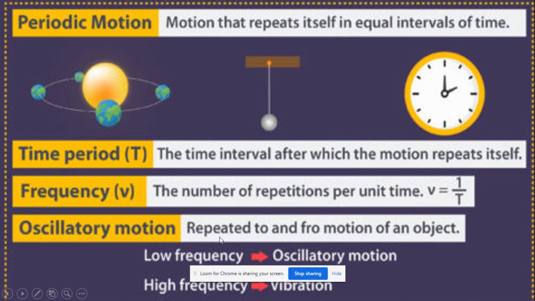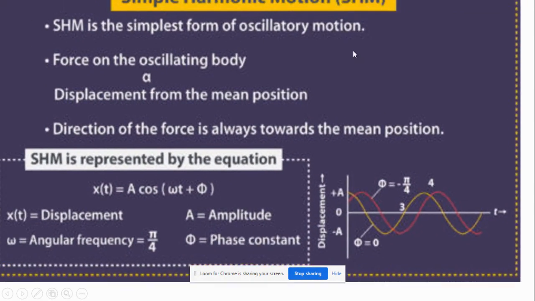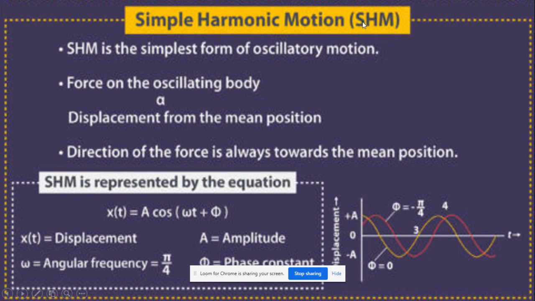Then oscillatory motion. Oscillatory motion is nothing but to and fro motion. At low frequency, the particle possesses oscillatory motion. At high frequency, the object possesses vibration. Then we have seen the simple harmonic motion. A simple harmonic motion is the simplest form of oscillatory motion. The force on the oscillatory body is a function of its displacement from the mean position. The direction of the force is always towards the mean position. And here I have mentioned the equation for simple harmonic motion.